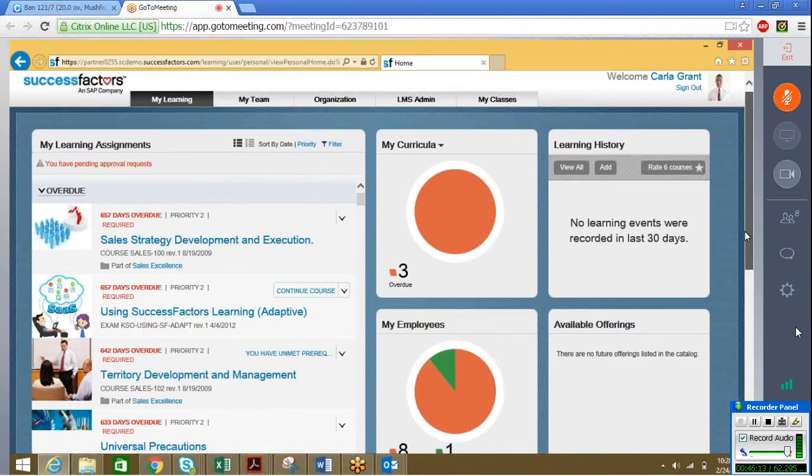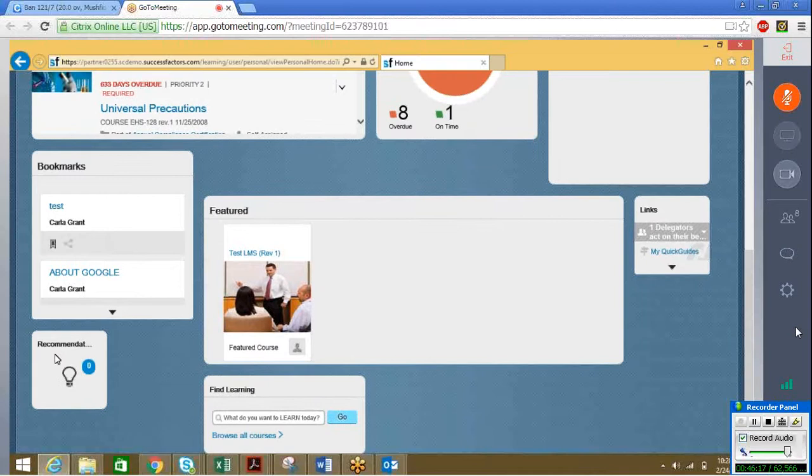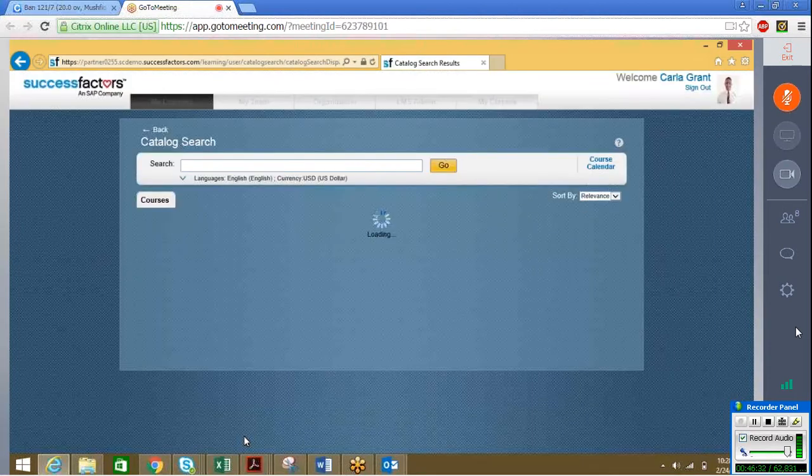Okay, then these recommended items will not be there in any catalog? No, it will be there in the catalog, but we don't want to show it. See here, if I go and browse all courses, the list of items will be there. But the employee does not know whether that is recommended or not.